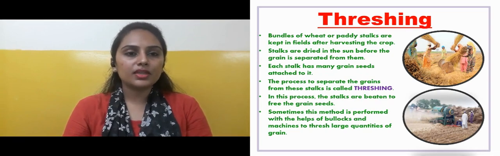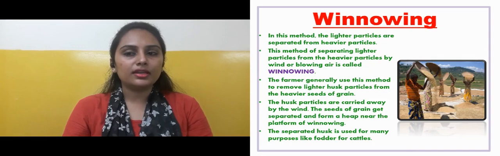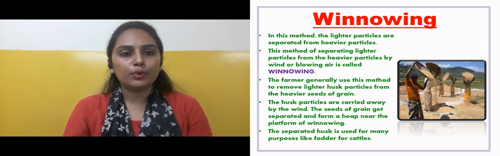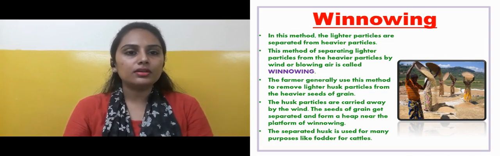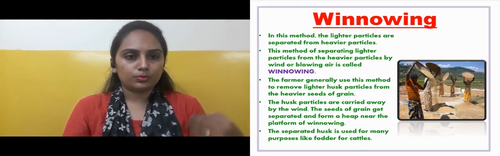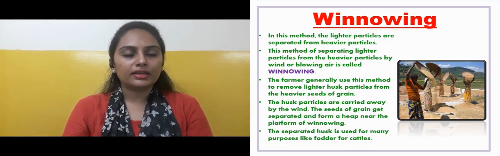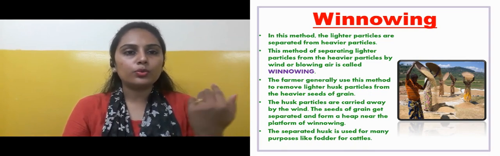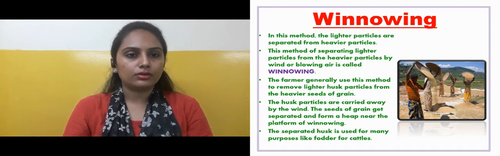Okay. Next one is winnowing. In this method, the lighter particles are separated from heavier particles. What do you mean by lighter particles and heavier particles? Heavier particles cannot be blown with the air. And lighter particles blow with the flow of air.